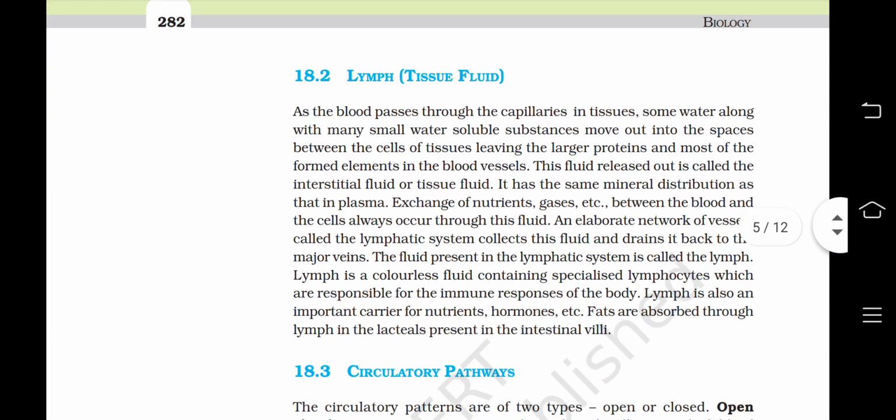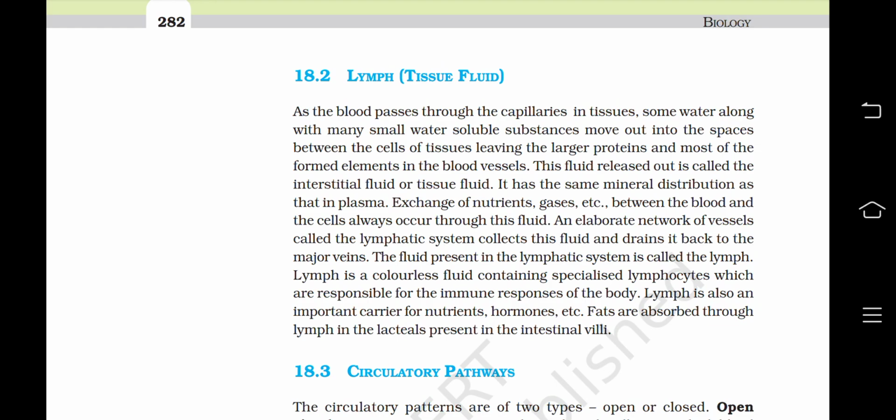Now the lymph. As the blood passes through the capillaries in tissues, some water along with many small water soluble substances moves out into the spaces between the cells of tissues, leaving the larger proteins and most of the formed elements in the blood vessels. This fluid released out is called the interstitial fluid or tissue fluid. It has the same mineral distribution as that in plasma. Exchange of nutrients, gases, etc. between the blood and the cells always occurs through this fluid.